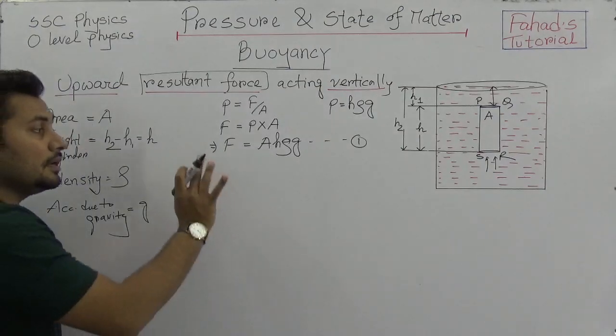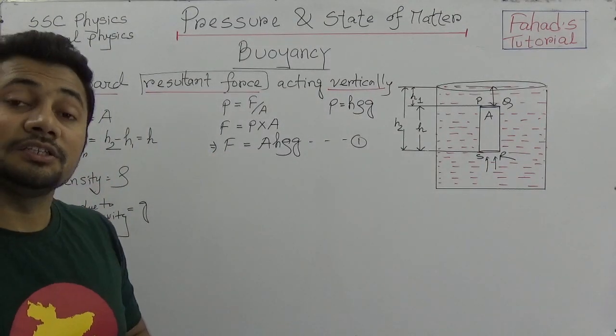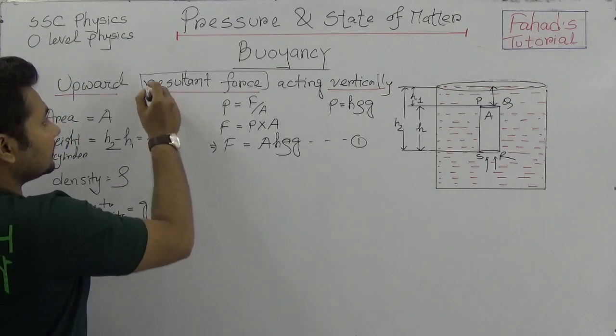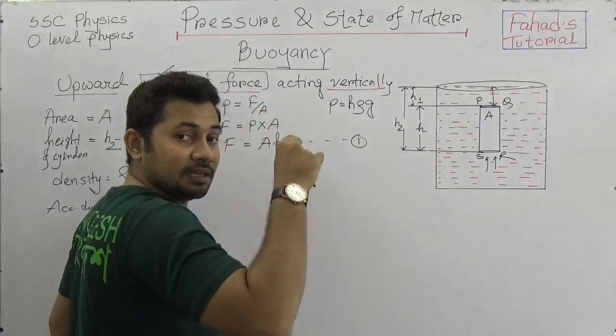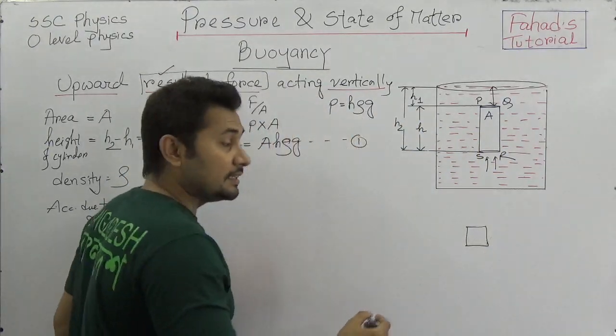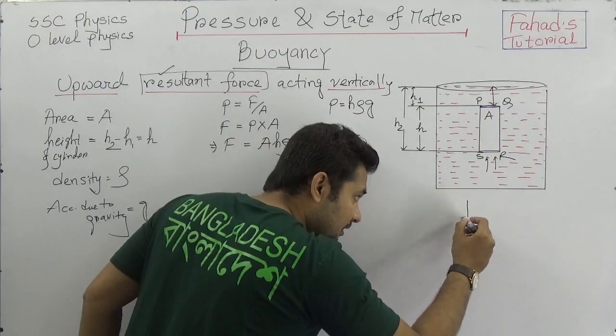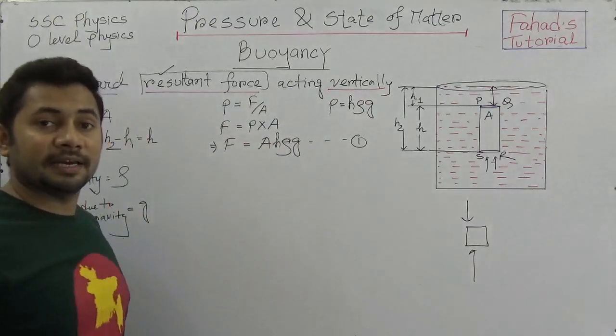And now if this equation is okay, then we need to think two things. As this cylinder is fully submerged, a downward force will be acting and an upward force will be acting.